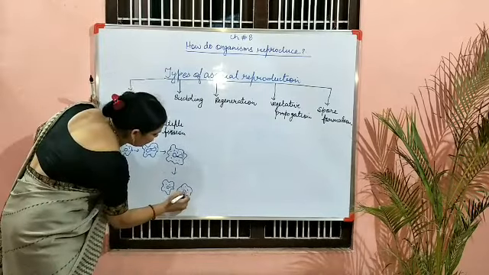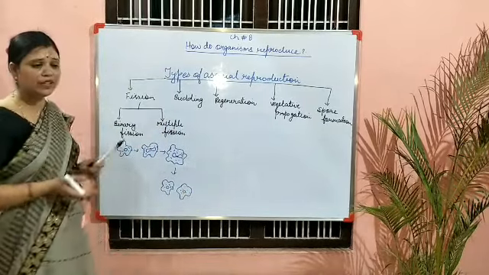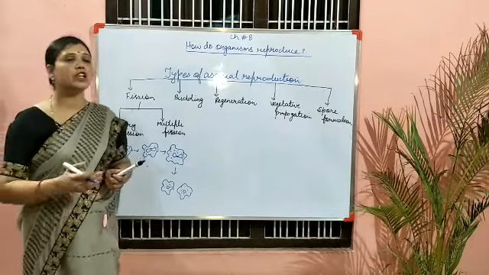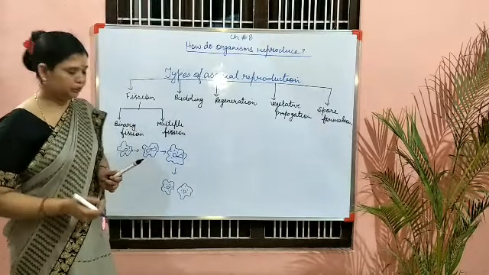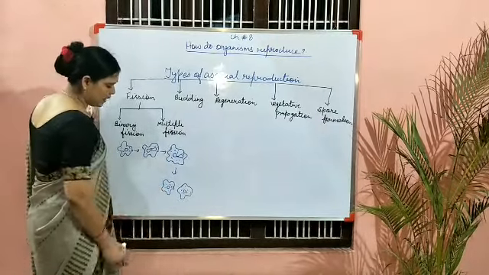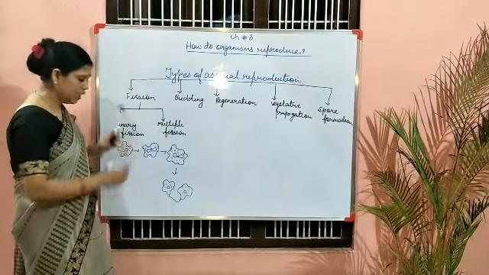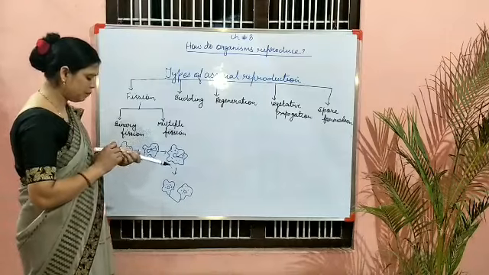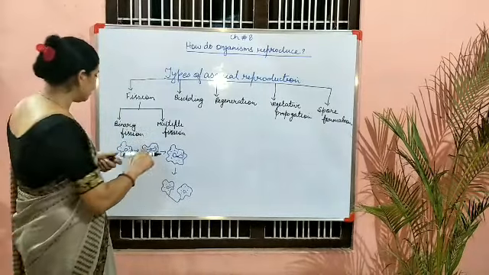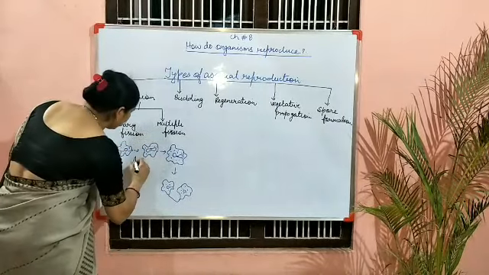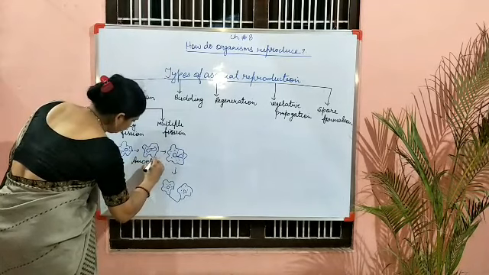Now, why do we call it daughter cells? Because daughters or females have the ability to reproduce. That is why it is called a daughter cell. So this is what binary fission is. For example, amoeba and bacteria all come under binary fission.